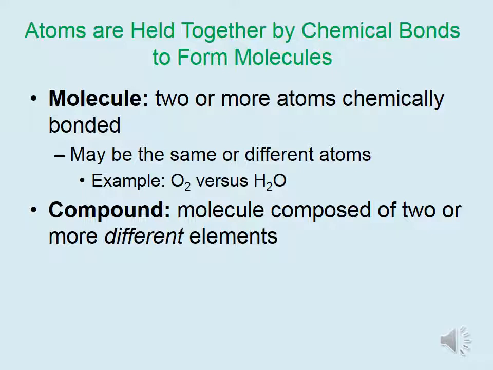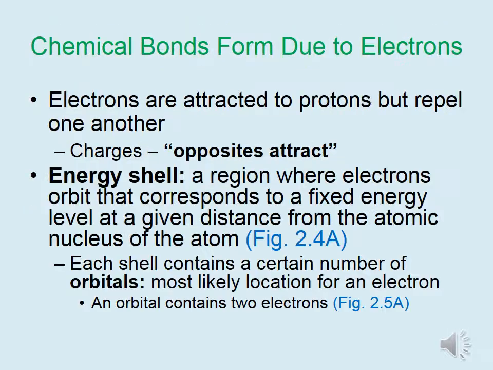Two or more atoms chemically bonded together is referred to as a molecule. This can consist of the same or different atoms. For example, the oxygen that you breathe from the air is actually molecular oxygen consisting of two oxygen atoms bonded together. Water consists of two hydrogen atoms plus one oxygen atom. A compound refers to a molecule composed of two or more different elements. While water is a compound, oxygen is not.